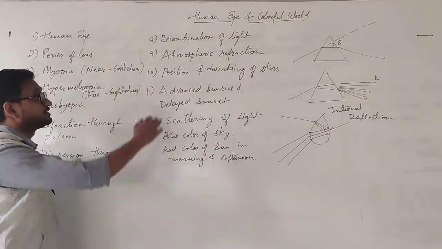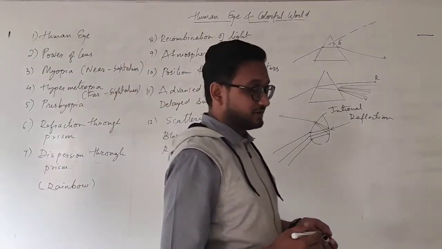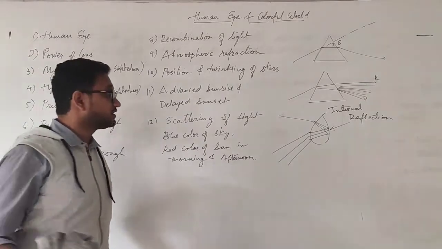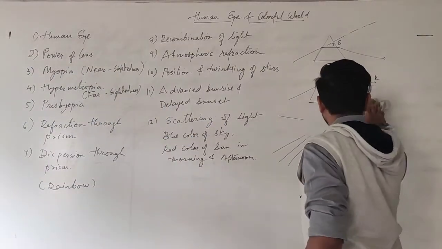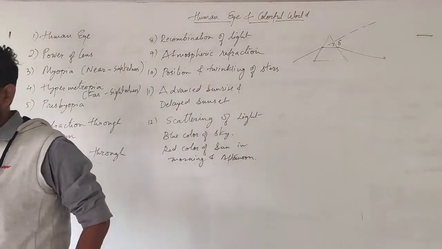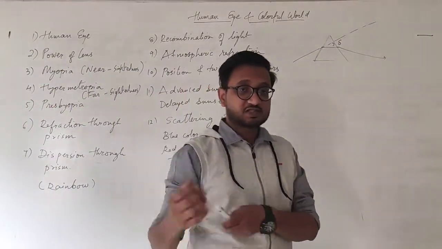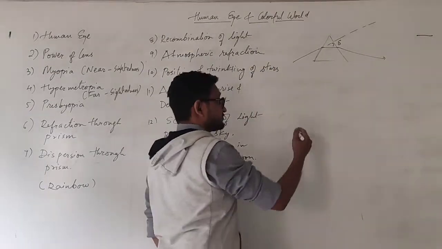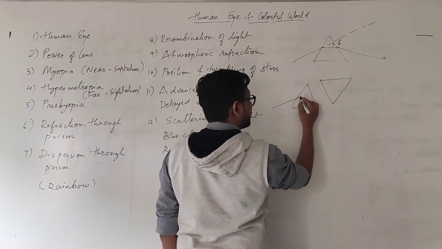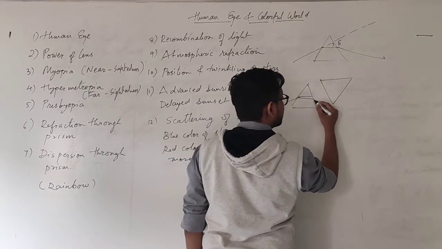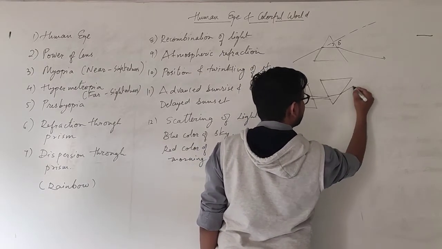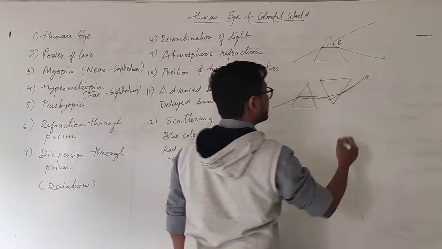Okay, very simple. Next is recombination of light. Isaac Newton used more prisms to disperse the light even further, but it was not successful. At a certain point, he found out that even though they are dispersing, if two prisms are placed in such a way, then white light emerges from the other side. One prism is over here and the other one is like this. White light disperses into its colors, then goes back like this, and then combines together, making one single white light.